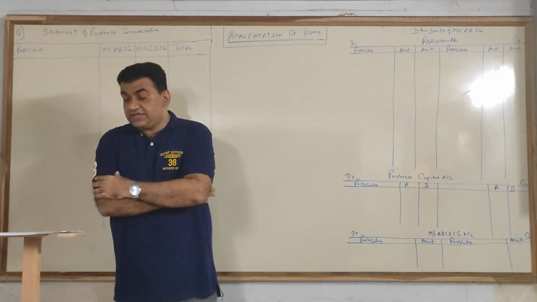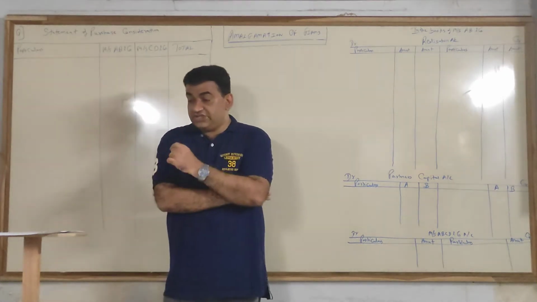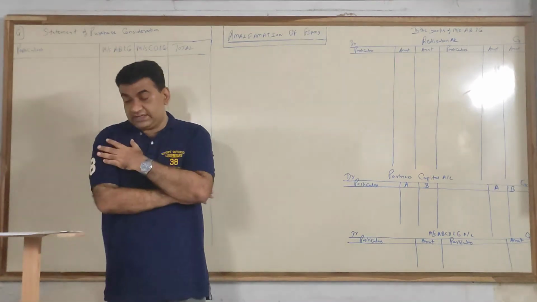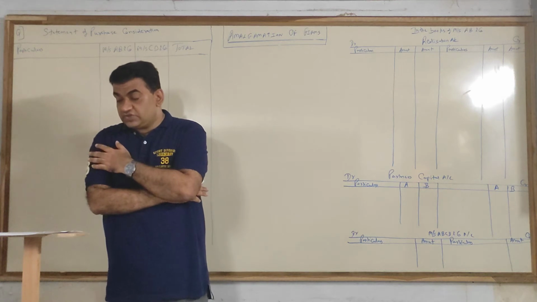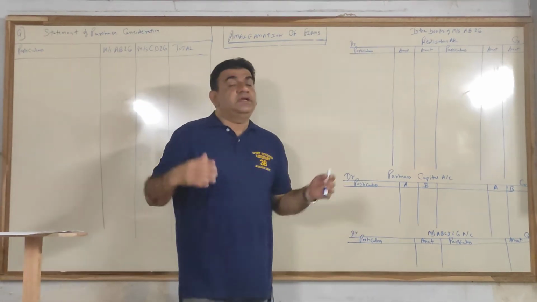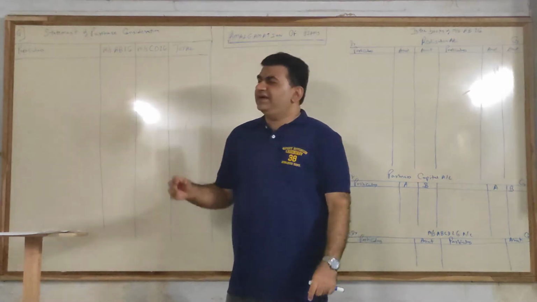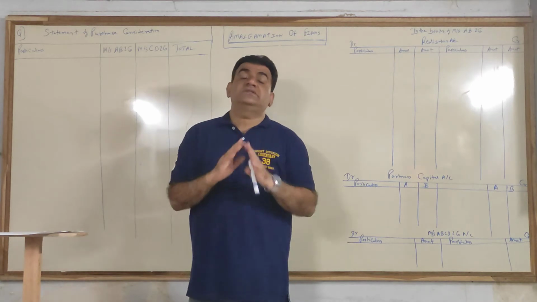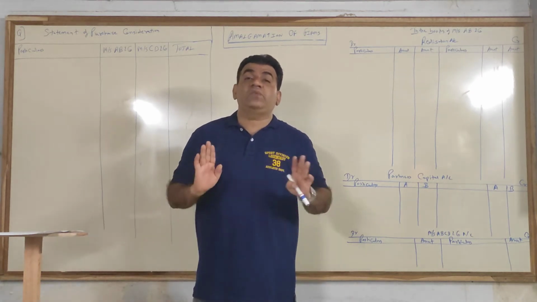The profit sharing ratio of Messrs. A, B and company is 3:2, whereas that of C, D and company is 2:1. Prepare necessary accounts to close the books of both the firms and prepare balance sheet of new firm. We could have avoided preparing balance sheet, but balance sheet of new firm is very simple. Once you get these accounts, the balance sheet of new firm is very, very simple.